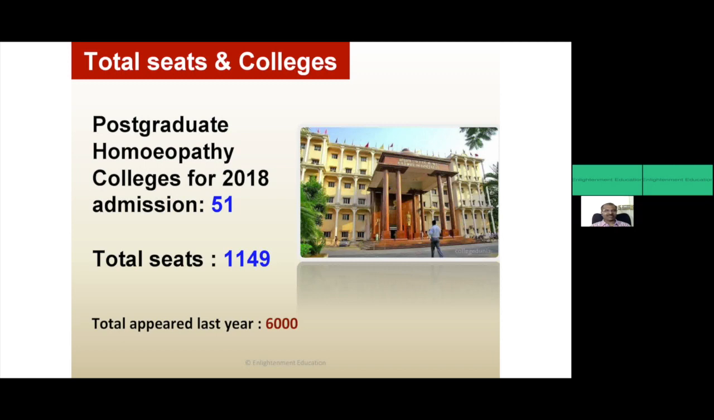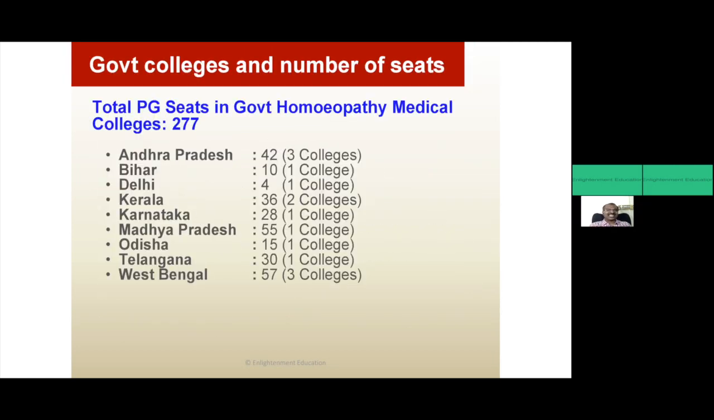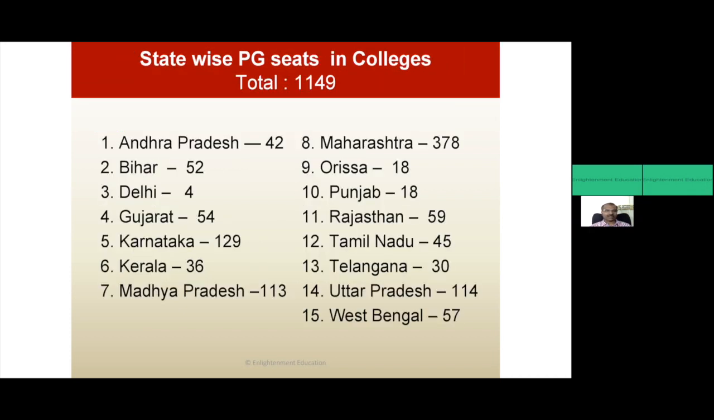Now everybody understood the struggle behind this preparation. And the state-wise PG colleges. In Andhra Pradesh, we have 42 PG seats. In Bihar, 52. Delhi, 4. And the largest number, I think, is Maharashtra, 378 PG seats. In Kerala, we have 36 seats. In Uttar Pradesh, 101 PG seats.